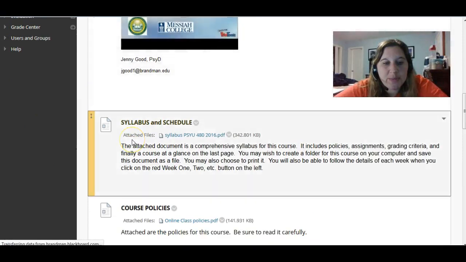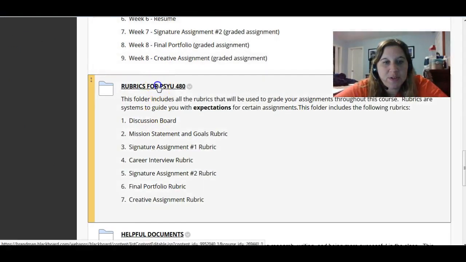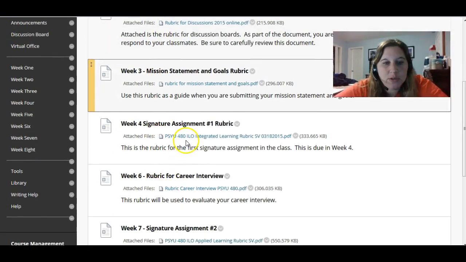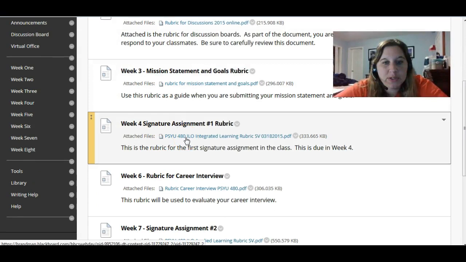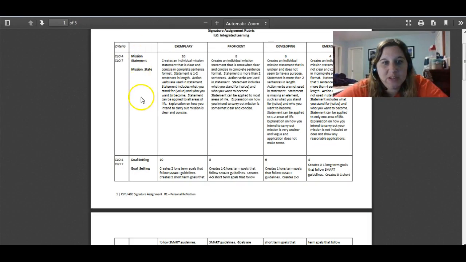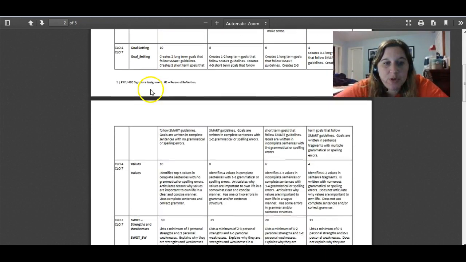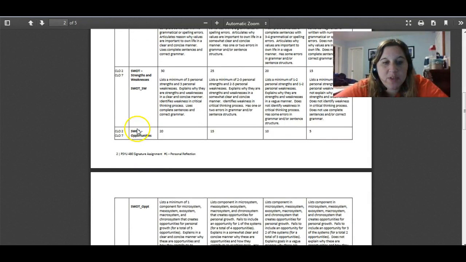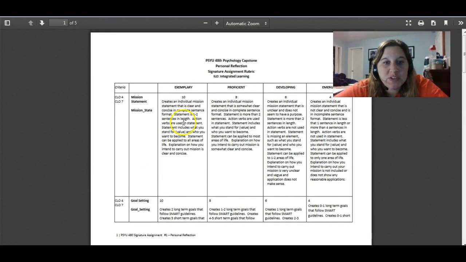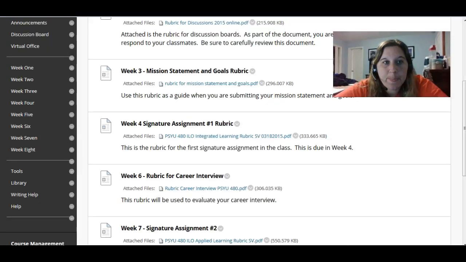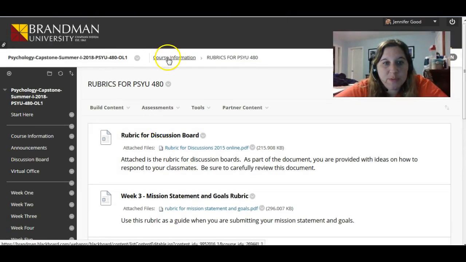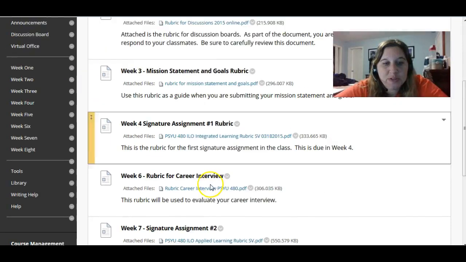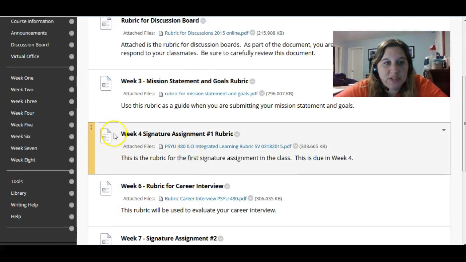You can go back to the course information page. And if you go to the very bottom or close to the bottom, you're going to find the rubric section. Now, if you click on the rubric for the signature assignment, you will come to this page. And this tells you exactly what you need to do for your mission statement, for your goal setting, for the values, for the SWOT, for the opportunities and the threats in order to earn the highest grade possible. So this is the rubric that I'm going to use for grading. And remember, again, that is on the course information page. Go down to rubrics and you will find the one that you need for the signature assignment.